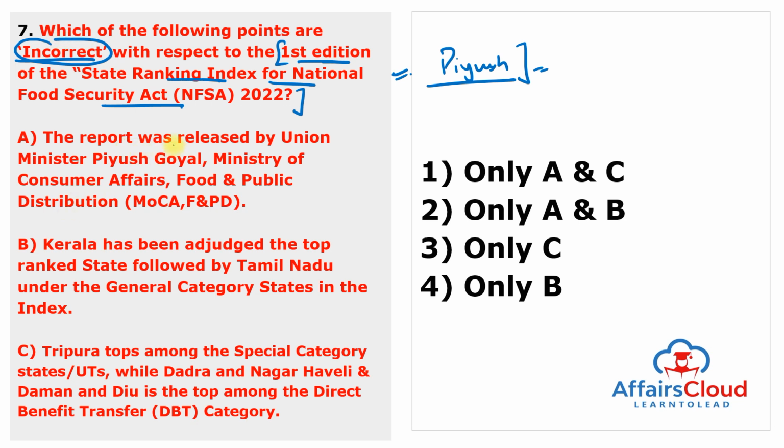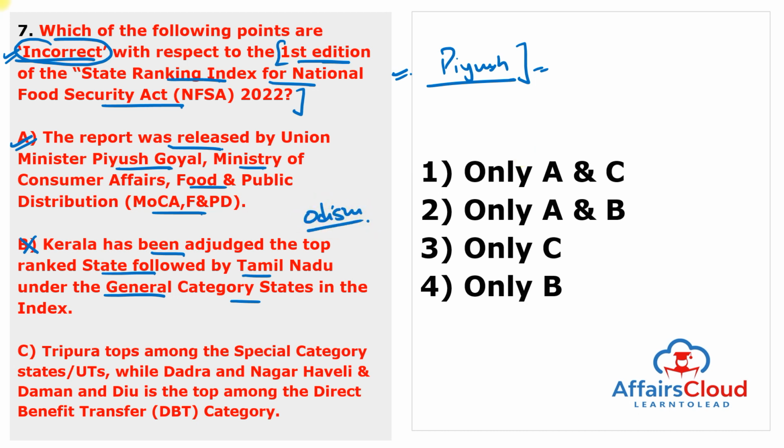So the first option is the report was released by Union Minister Piyush Goyal ji, Ministry of Consumer Affairs, Food and Public Distribution. This statement is correct, but we have to find the incorrect one. So first cannot be the answer. Kerala has been adjudged the top ranked state, followed by Tamil Nadu under the general category states in this index. But this is a wrong statement.